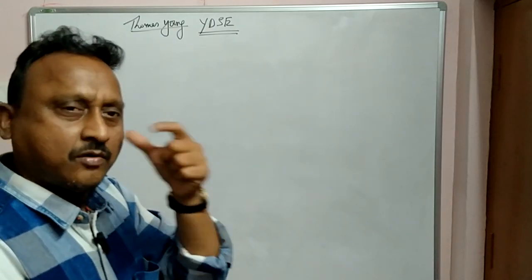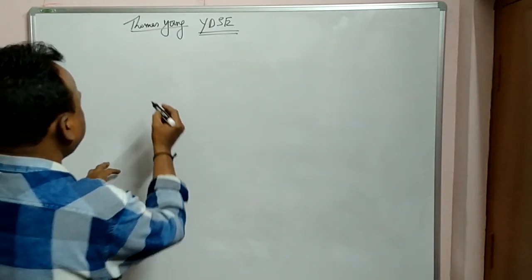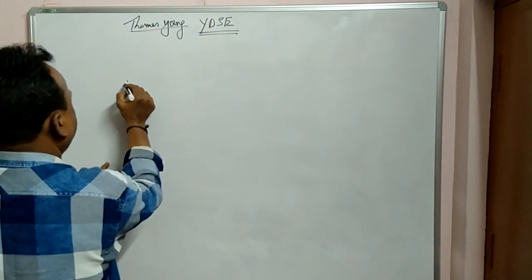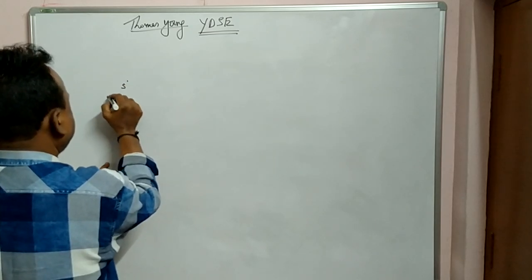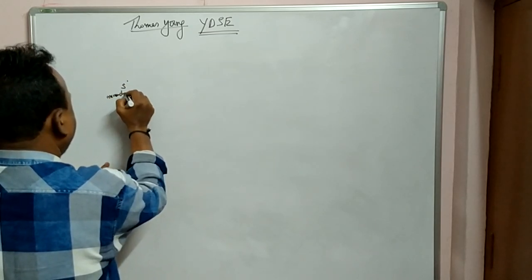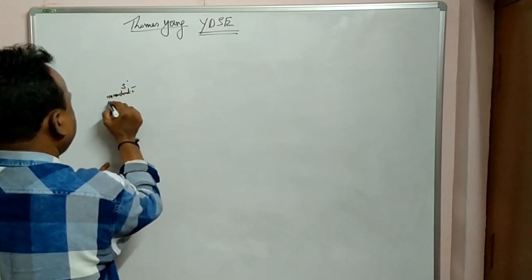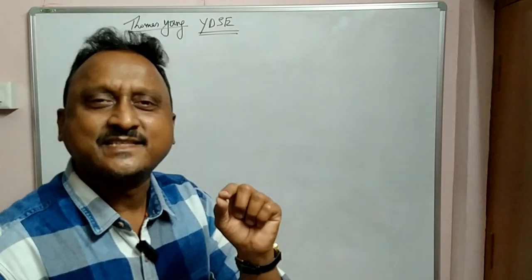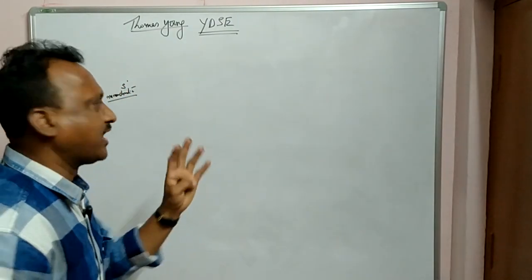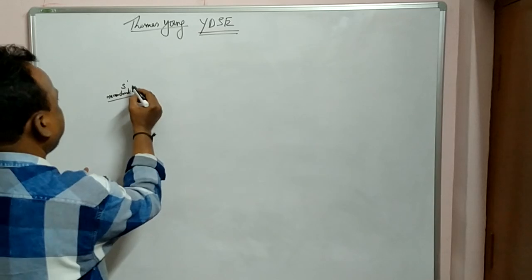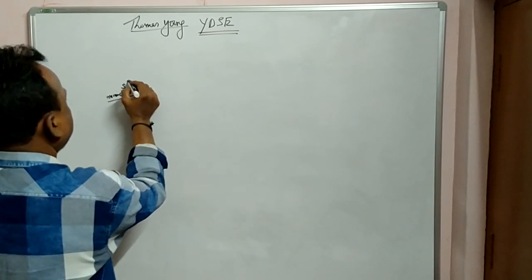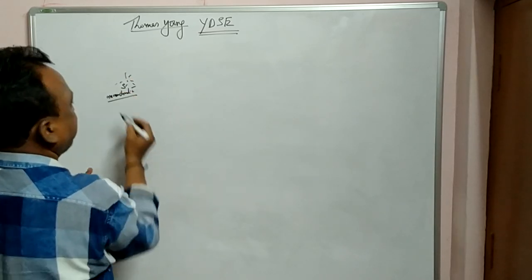Okay. So what he has done is, he has taken one source, a monochromatic source, single color. What is monochromatic? Single color, some color in VIBGYOR, okay, only one wavelength. So from this the light is emitted.